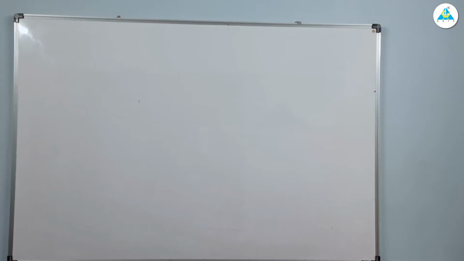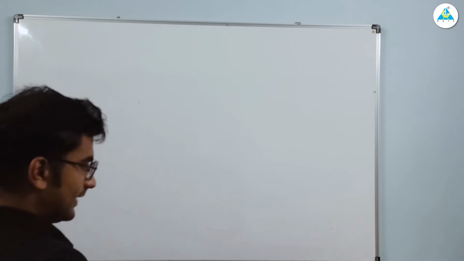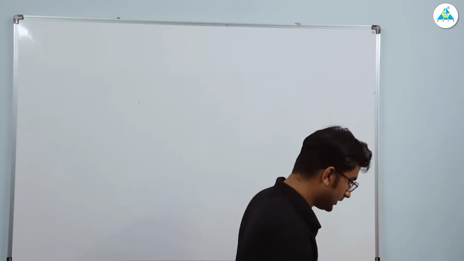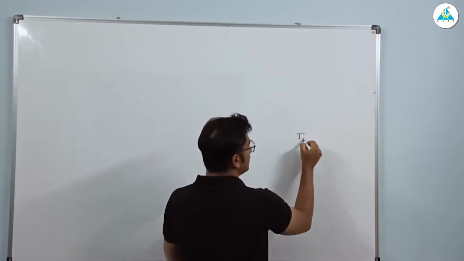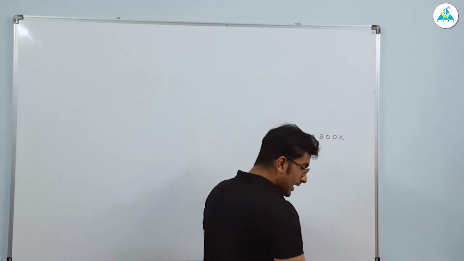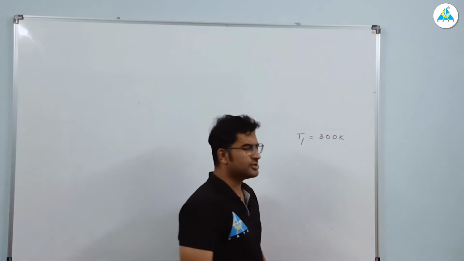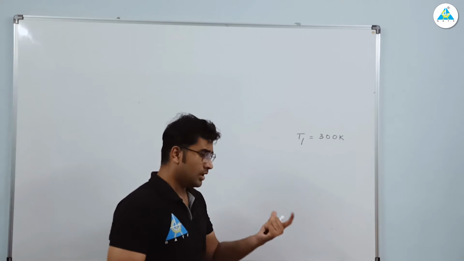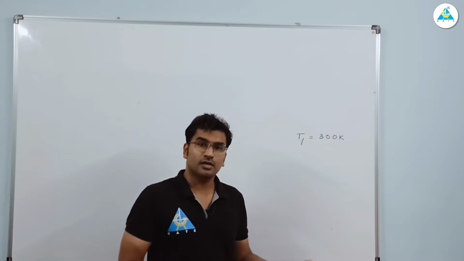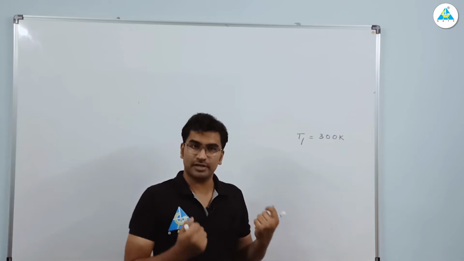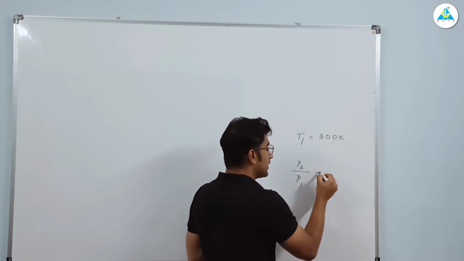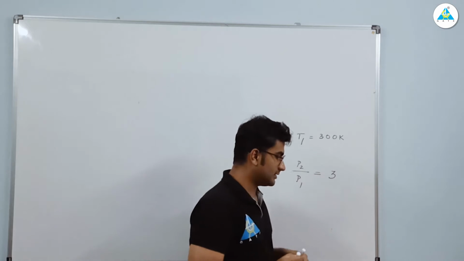The question is clear, I hope. Air enters an adiabatic compressor, so it is an adiabatic compression, at 300 Kelvin, so the temperature T1 is given as 300 Kelvin. And the exit temperature for a compression ratio, what is the meaning of compression ratio? If you don't know anything about compression ratio, you can see the option, it is given as 3, so the compression ratio will be P2 by P1. So always remember this is your compression ratio, and they have given that as 3.